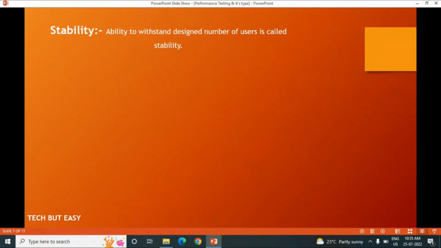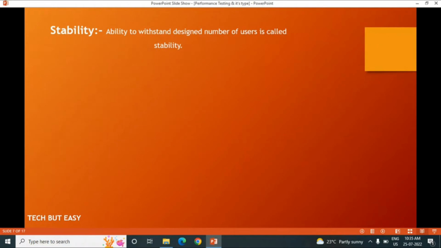Now what is stability? We have used three terms in the definition of performance testing: stability, response time and load. Let's understand first what stability is. Stability is nothing but the ability to withstand the design number of users. It's called stability.